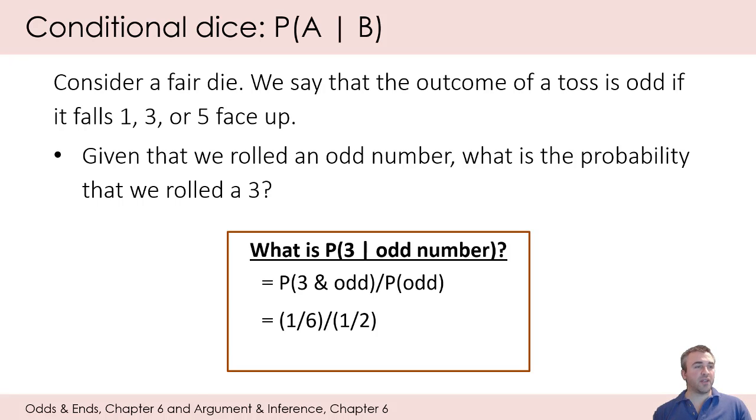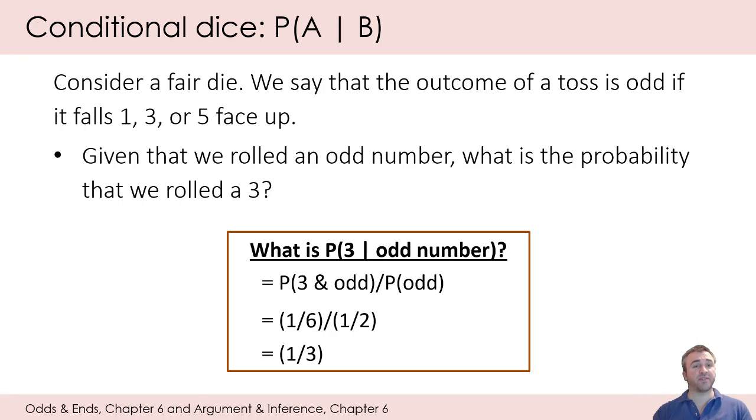So the probability of rolling a 3 and an odd number is 1/6. There are 6 total possibilities, and out of those 6, there's only one way to get an outcome that is both a 3 and an odd number. So that's our 1/6, and we're going to divide by the probability of rolling the die and the outcome being an odd number. Well, 6 total possibilities, 3 of those are odd numbers, 1, 3, and 5. So the probability of rolling an odd number is 1/2. Then we perform simple division: 1/6 divided by 1/2 equals 1/3. So the probability of rolling a 3, given that it's an odd number, is 1/3.